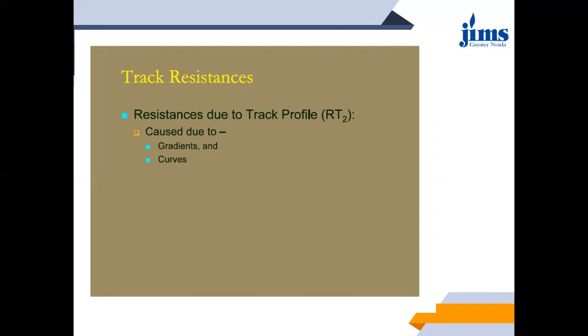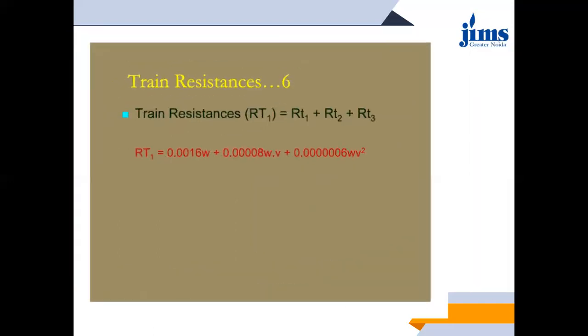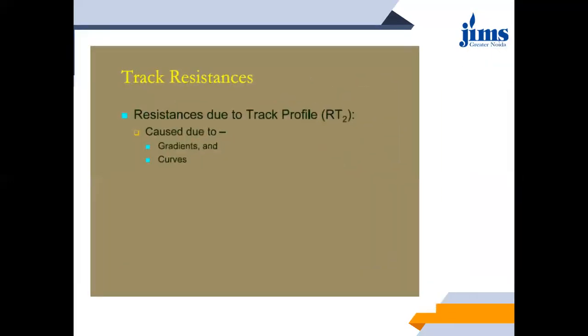Okay. Now resistance due to track profile, RT2. This RT2 is not the one RT2 we have studied. Here this RT2 is small, with small letters, that is the train resistance. This is a component of train resistance itself. Now capital RT2 is what?